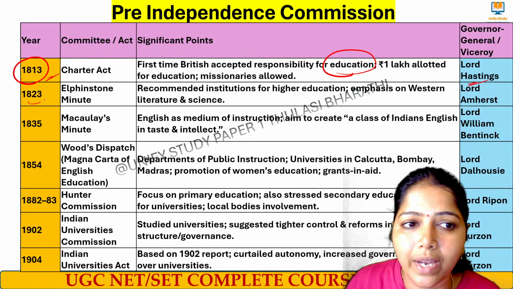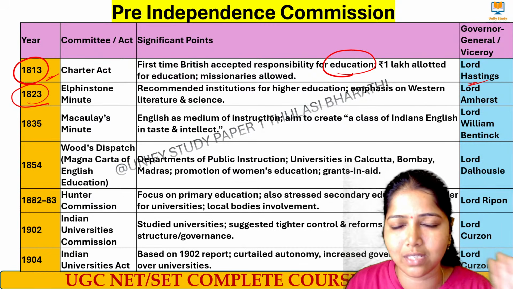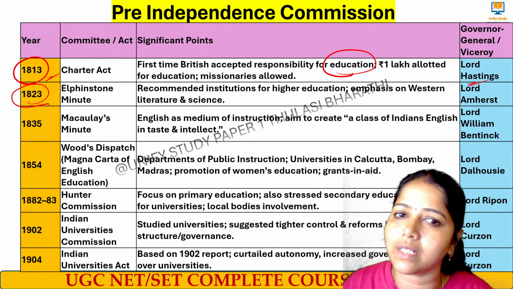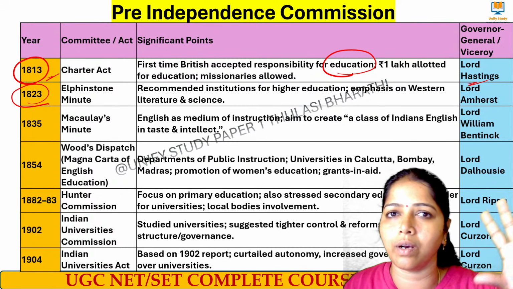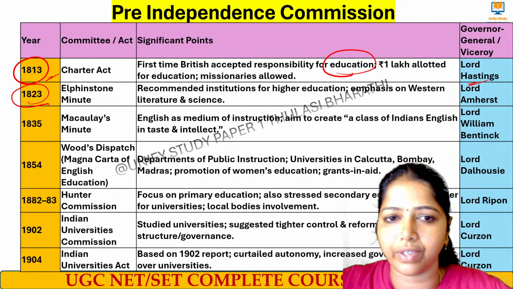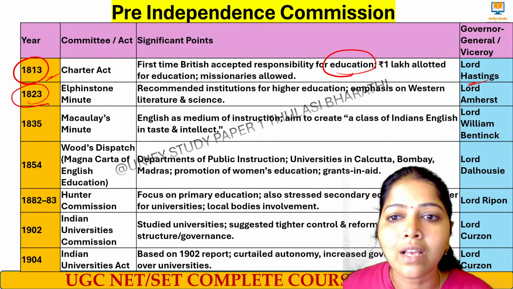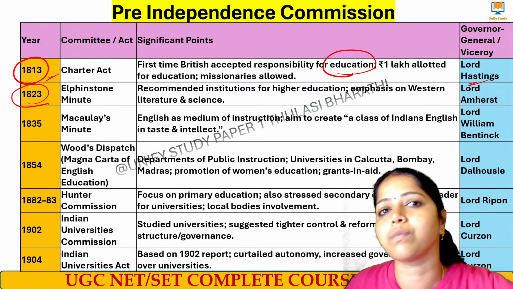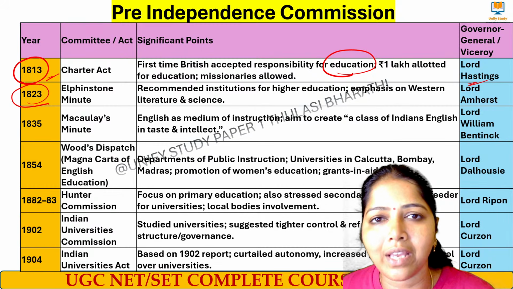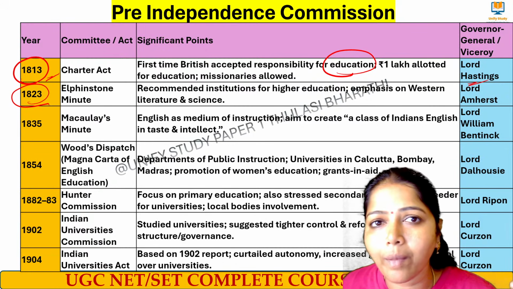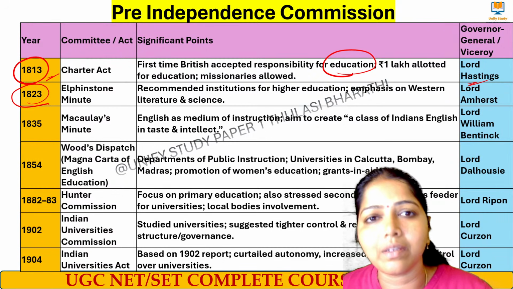Next, we have 1823, the Elphinstone Minute, all only with respect to education. Just listen. What does the Elphinstone Minute say? See, for higher education, they allotted some money. Okay, we are going to preach Western education into the grounds of India. They started working. Ten years later, they recommended that for higher education, Western literature has to be incorporated. Slowly, they started injecting. Lord Amherst was the Governor General at that time. Then, after 12 years, very important, Macaulay's Minute.